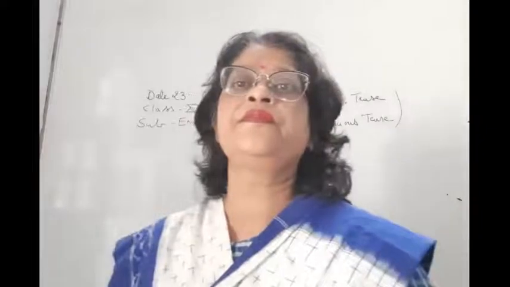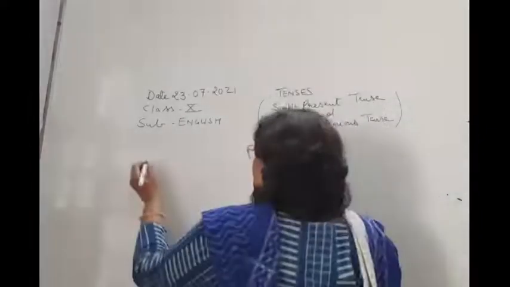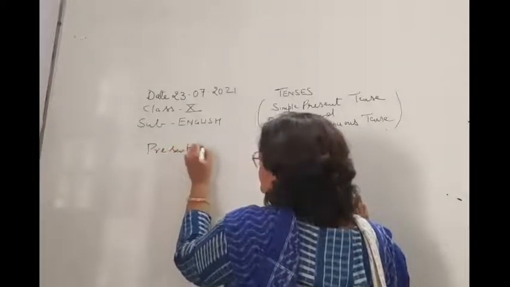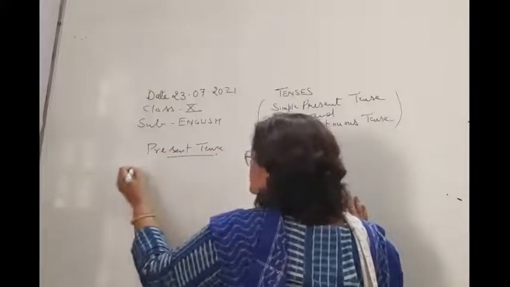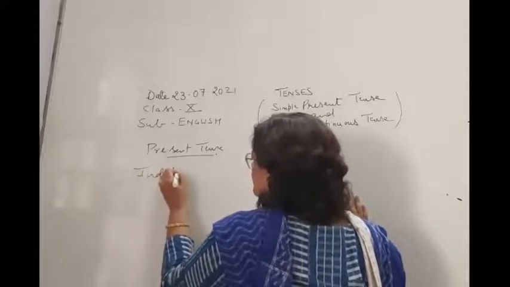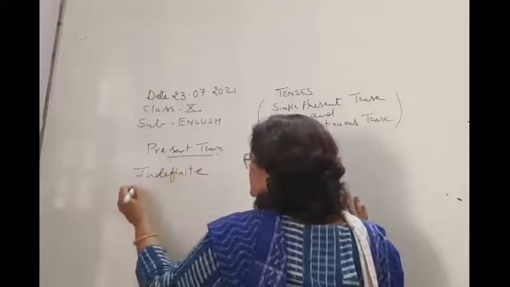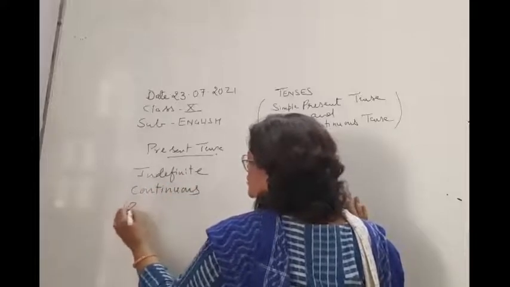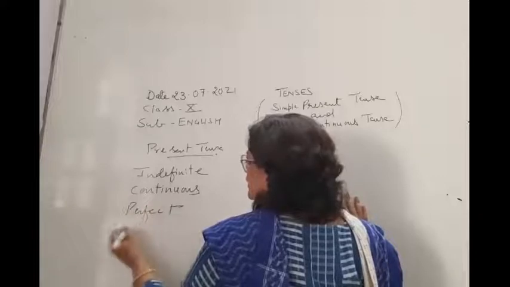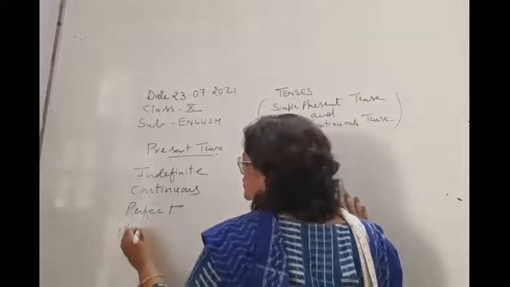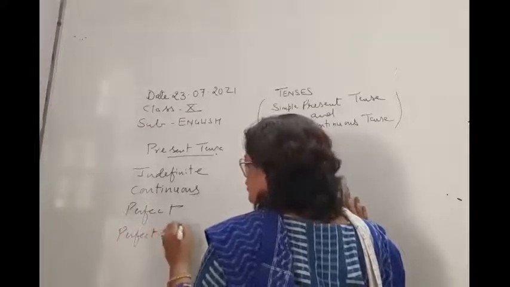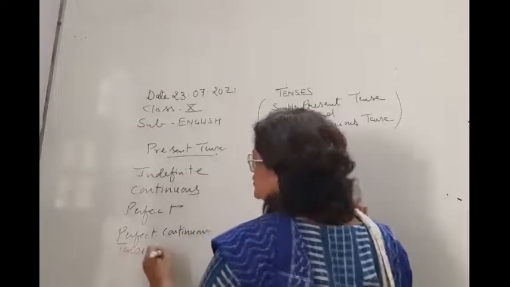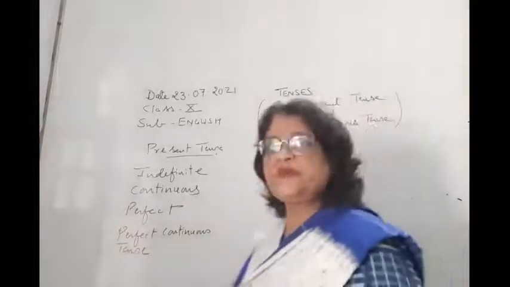So suppose the tense is present tense, and degree of completeness: the first is indefinite, second is continuous, third is perfect, and fourth is perfect continuous tense. Indefinite, continuous, perfect, perfect continuous tense.